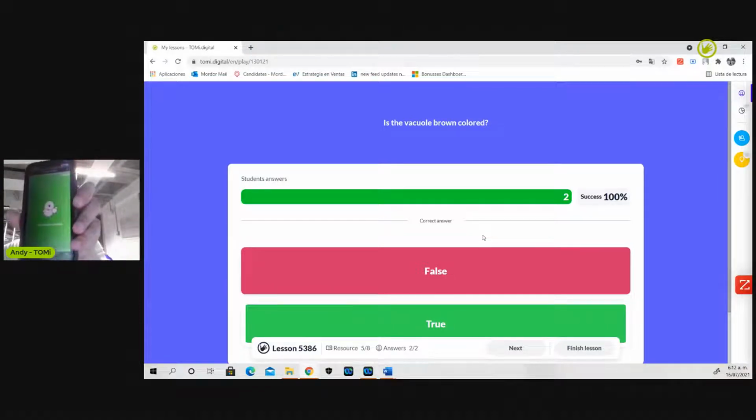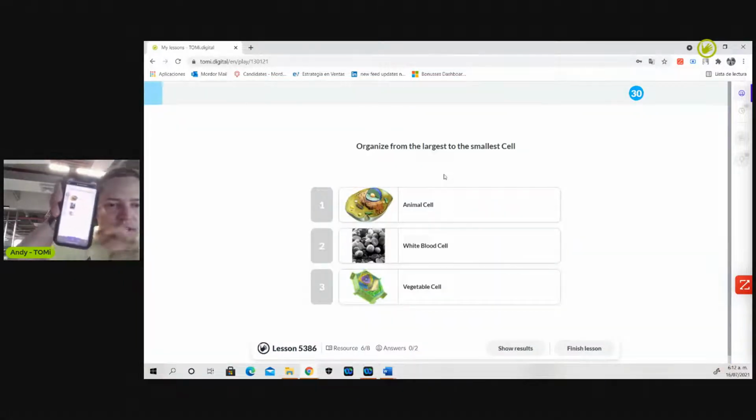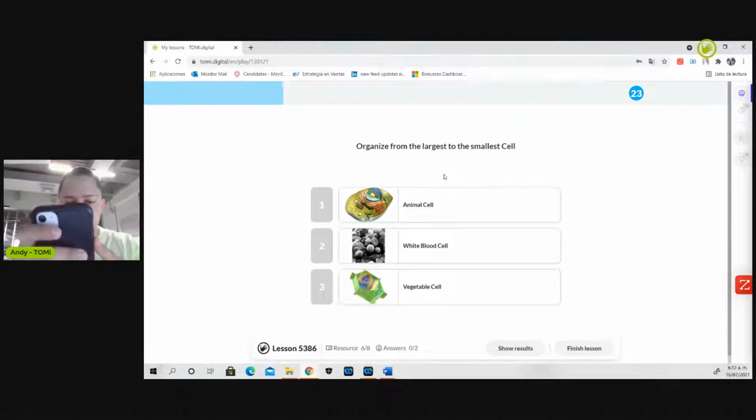Perfect, it was a correct answer. So as you can see, it's a very interactive way of answering questions and using different resources in an interactive way. So perfect. Next, the next one will say organize from the largest to the smallest. So this feature allows me to organize from the largest to the smallest. And then what I'm going to do is the largest will be here and the smallest here. There you go. I think so.